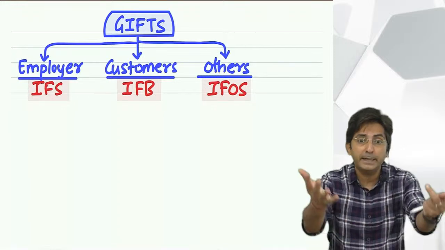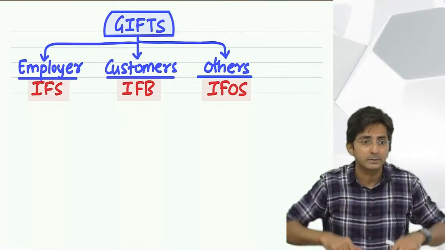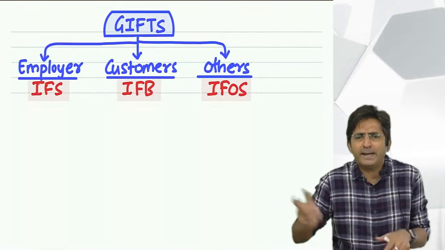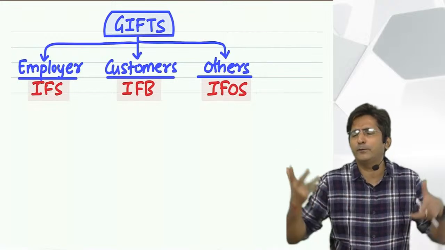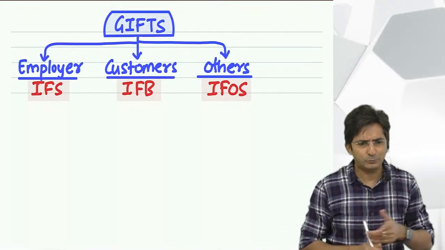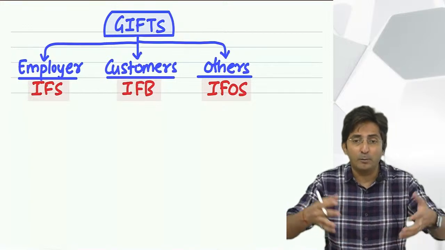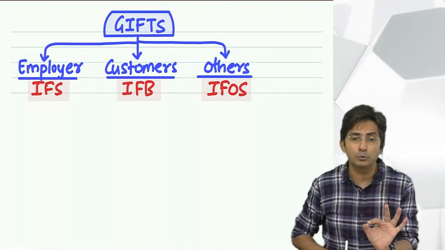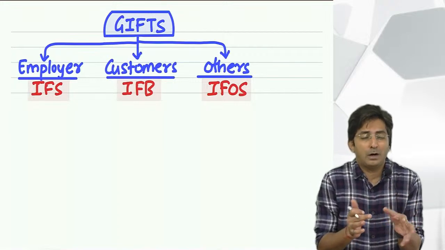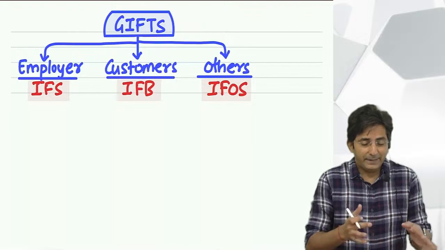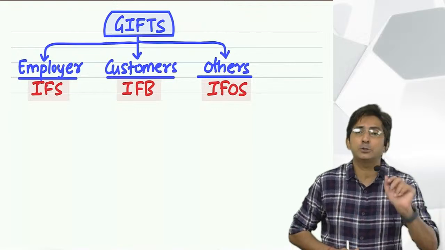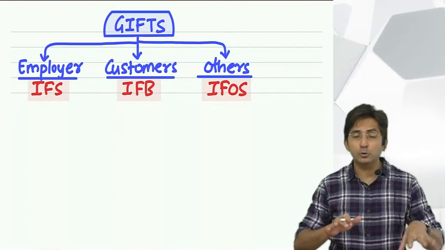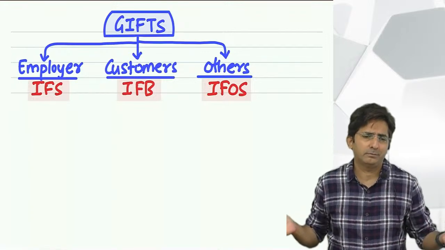For example, I am getting fees of 50 lakhs from my students. But what I can say is, this is just a gift from my friend. My friend loves me a lot. He gave me 50 lakhs. But actually, it is my income in the form of fees from students. So people used to do cheating. Whenever they wanted to evade tax on some income, even if it was income, they used to claim, this is a gift.